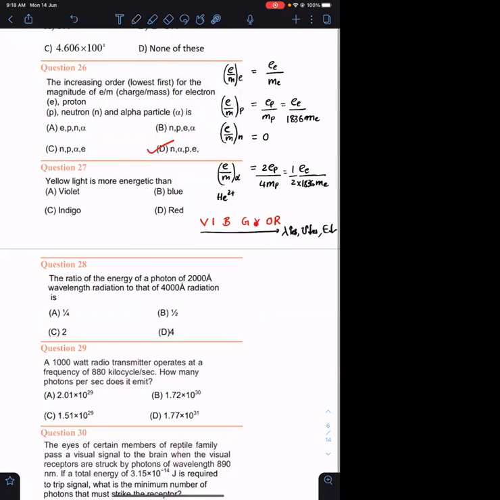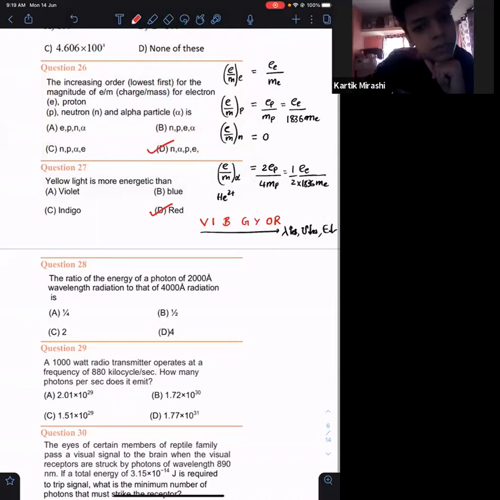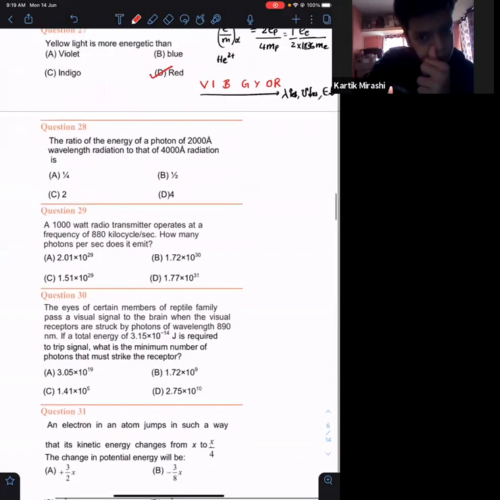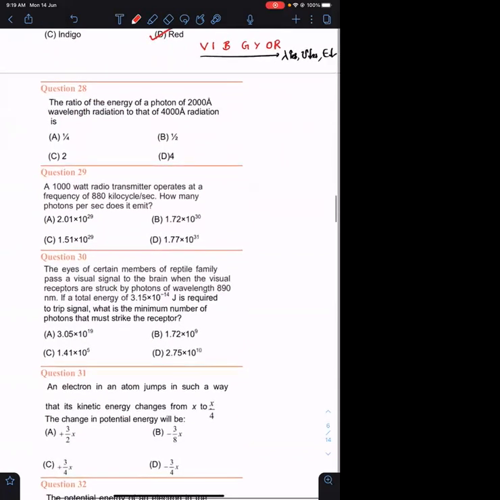So they are saying that yellow light is more energetic than... It will be more energetic than either orange or red. So orange is not in the option, red is in the option. So you can mark the answer as red. So the first two questions are easy questions. Everyone has to get that right. Question number 28. This is also an easy question.